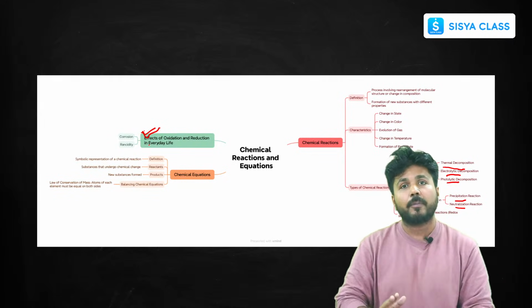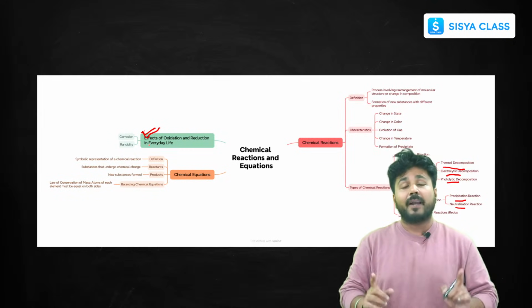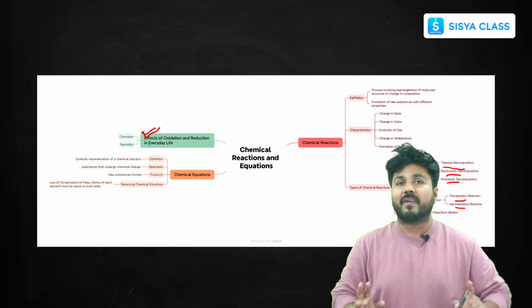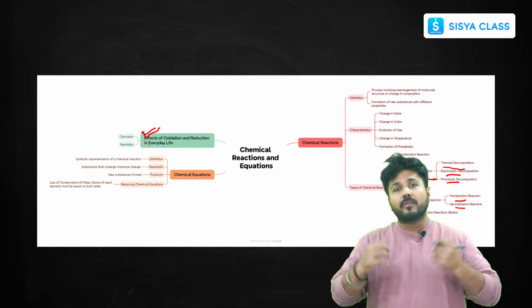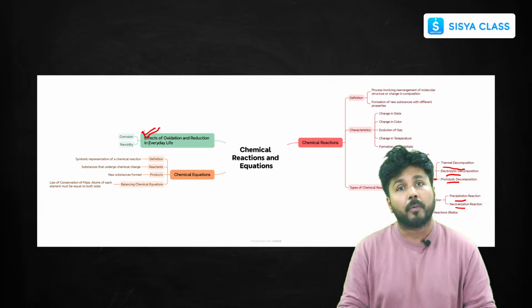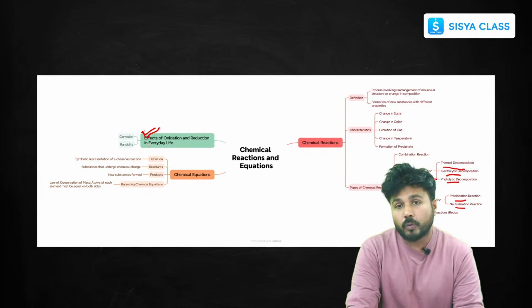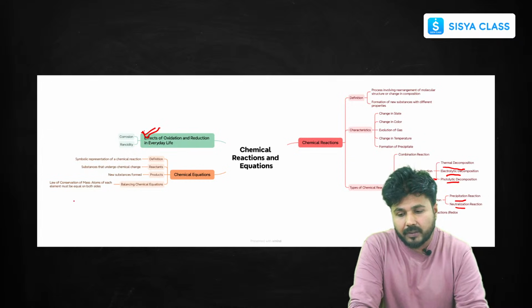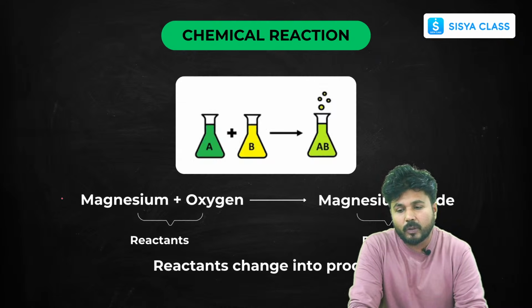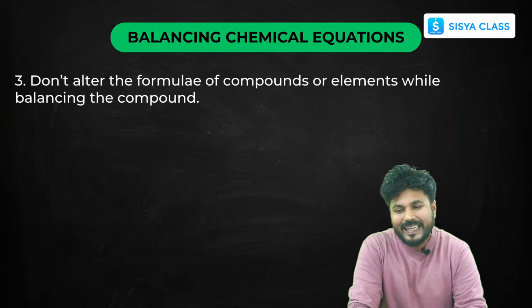After that we'll be solving MCQs in between, and the most important PYQs, and the most important probable questions that could come in your upcoming board exams. So do watch this video. Stay connected. Let's start. Let's go to the decomposition part.